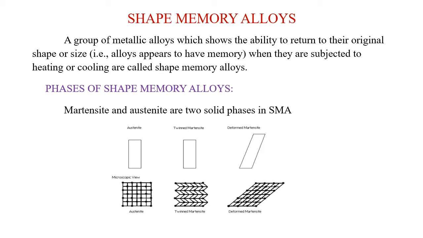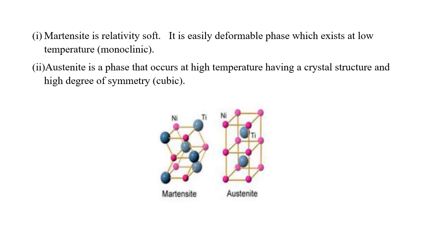Next, phases of shape memory alloys. Martensite and austenite are two solid phases in shape memory alloys, as shown in the figure. Martensite is relatively soft.